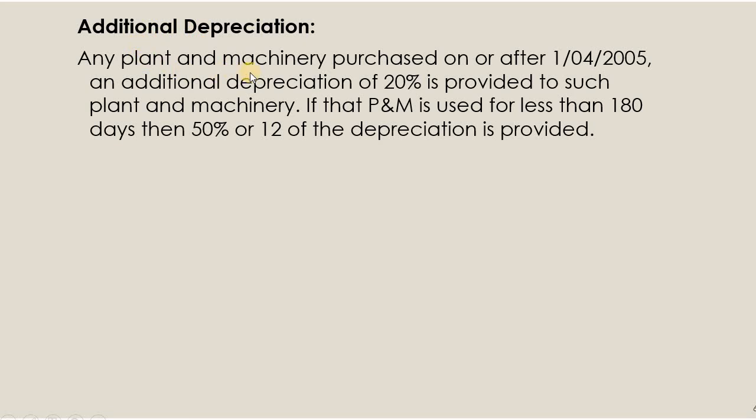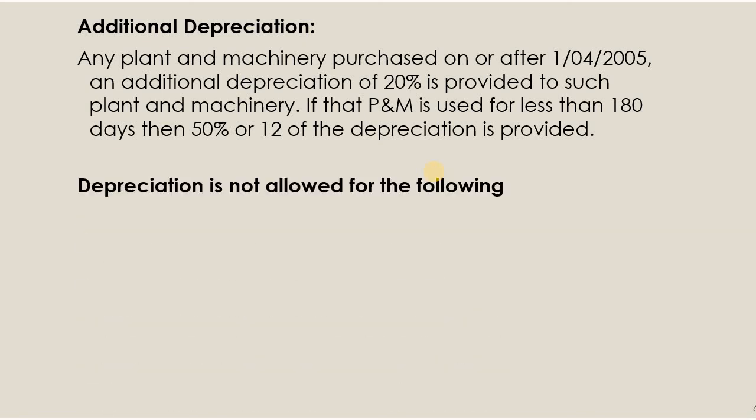So if the plant and machinery is purchased on or after 1/4/2005, a special depreciation is allowed on such assets. What is the percentage? It is 20%. Again, if the asset is used for less than 180 days, then only 50%, that is 10%, or 20% into 50%. Such percentage should be calculated on the asset.